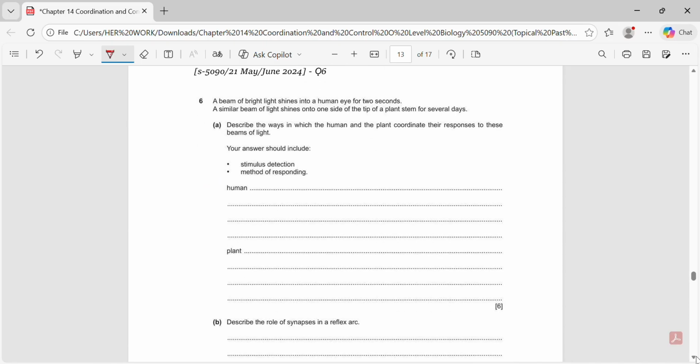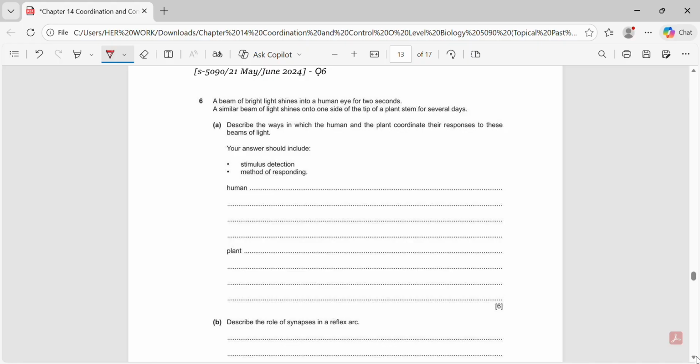Next, we move on to another paper 2 question which states, a beam of bright light shines into a human eye for 2 seconds. And a similar beam of light shines onto one side of the tip of a plant stem for several days. Now, Part A asks us to describe the ways in which the human and the plant coordinate their responses to these beams of light. Your answer should include stimulus detection, method of responding.